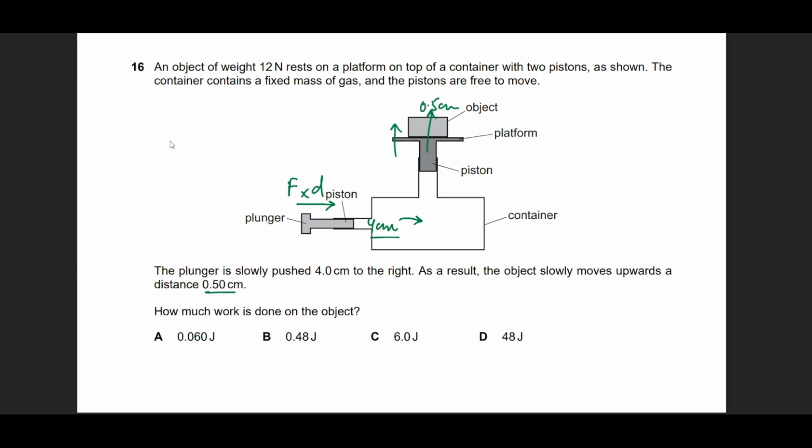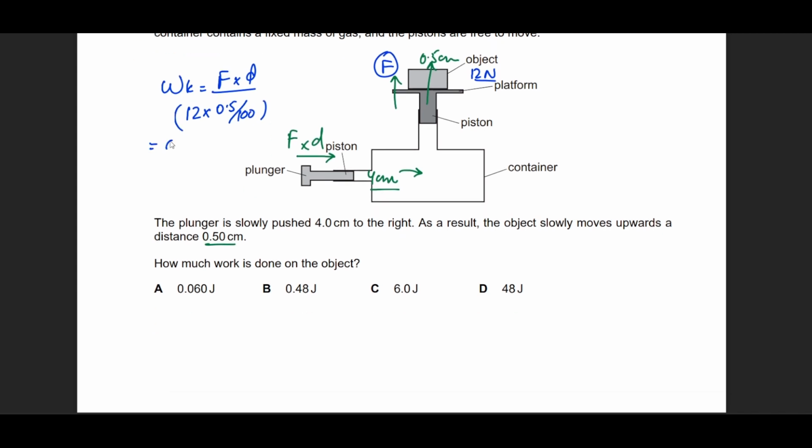He says that the object weighs 12 newtons, so the minimum force required to raise this would have been 12 newtons as well. So simply put, work done is equal to F into D. The force you applied is 12 newtons, or at least 12 newtons, otherwise this would not have gone up. Multiplied by 0.5, but it is centimeters, so convert this into meters by dividing by 100. So you get 0.06 joules as your answer, option A.